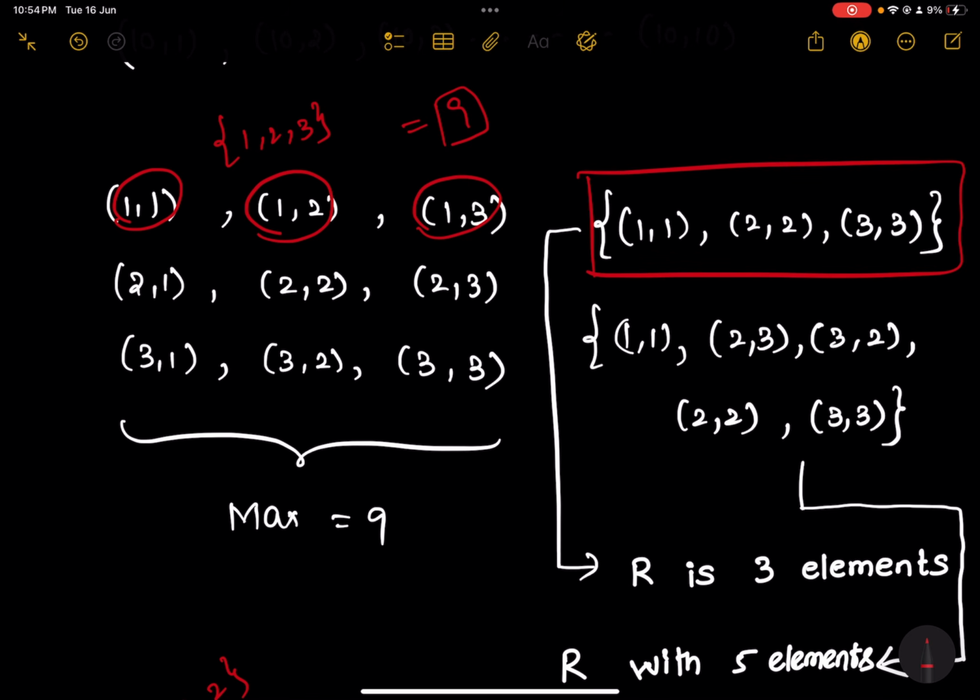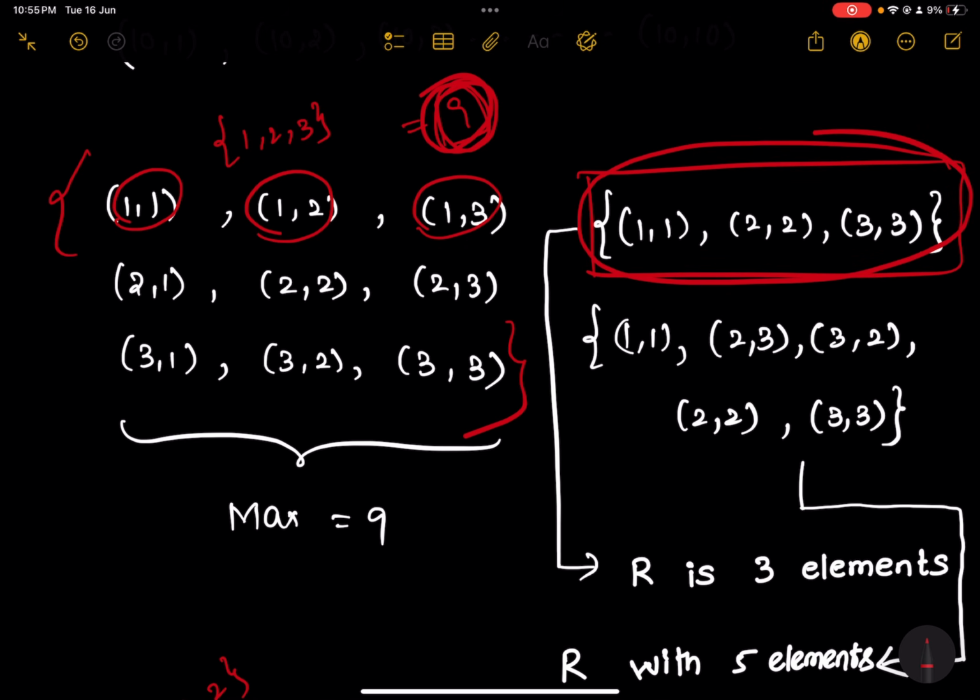So this particular relation is an equivalence relation because it is a reflexive relation, symmetric relation, and a transitive relation. So the relation which contains all these 9 elements is an equivalence relation. So it has 9 elements. But the relation formed by using only these 3 elements is also an equivalence relation.